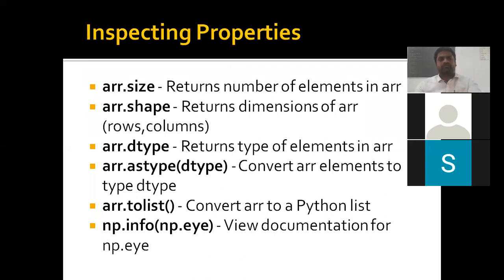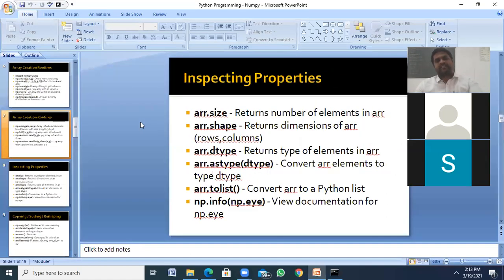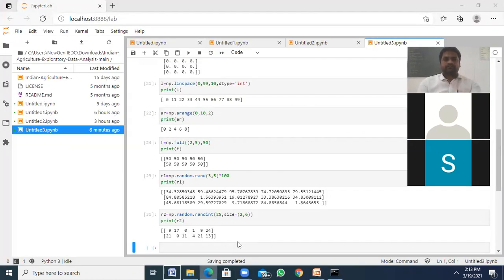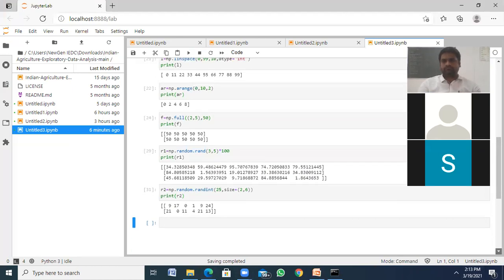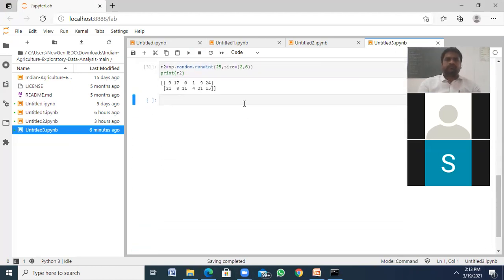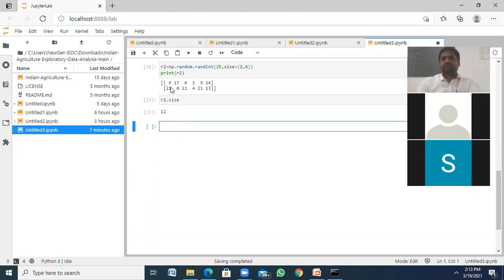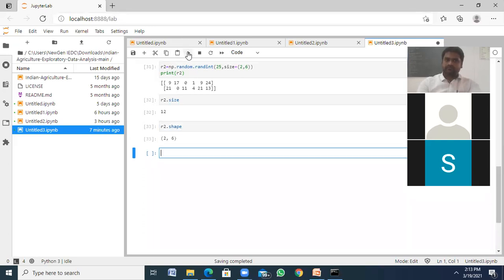So we are going to know about size, shape, dtype, astype, tolist. So if I want the size, r2.size. See, 12. 6 plus 6, 12. Okay. r2.shape. This is 2 by 6. Okay, 2 by 6 shape.